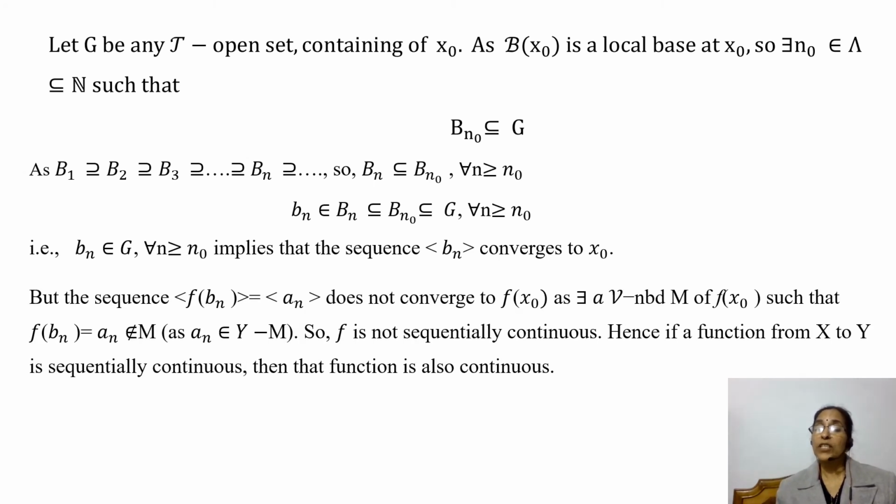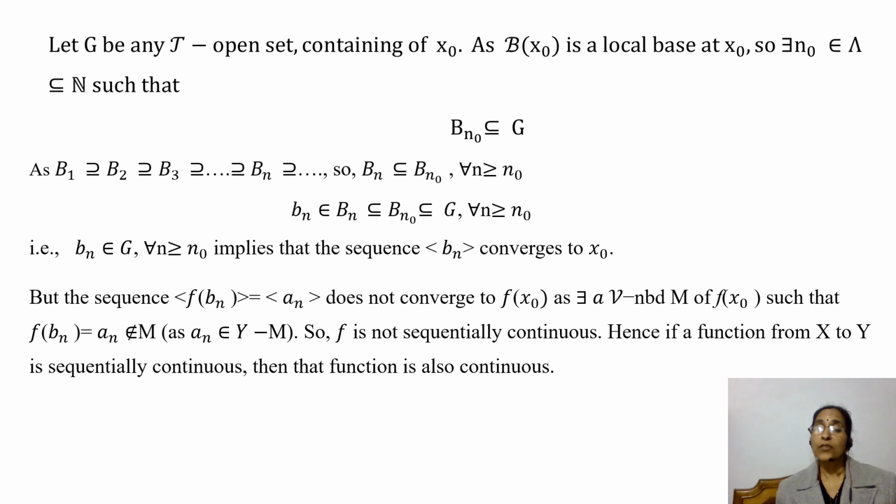But the sequence of functional values, that is the sequence f of b_n, which is equal to the sequence a_n, does not converge to f of x naught, as there exists a V neighborhood M of f of x naught such that a_n doesn't belong to M, because we know that a_n belongs to Y minus M, the complement of M. So we have shown that there exists a neighborhood M of f of x naught which does not contain any element of the sequence f of b_n.